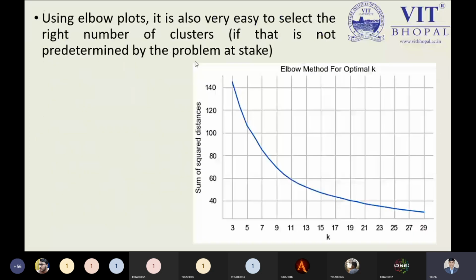So in the elbow method, what we discussed is the value of the SSE. Using only that, we cannot say it is a good point for choosing the K value or number of clusters.